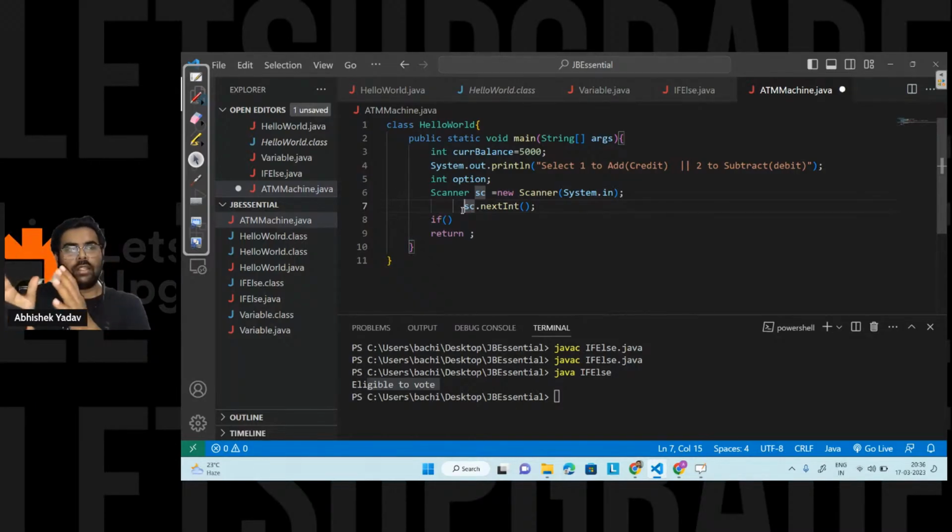In order to store the data somewhere, we will take the help of a variable. So we are saying, please store the integer data into the option variable. Till this point everyone is clear, and we know this option will occupy 4 bytes inside the computer memory, because this is of integer data type. Please write in the chat if it is clear. Anyone has any doubt till this point?